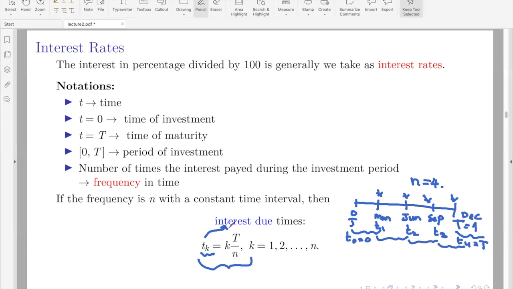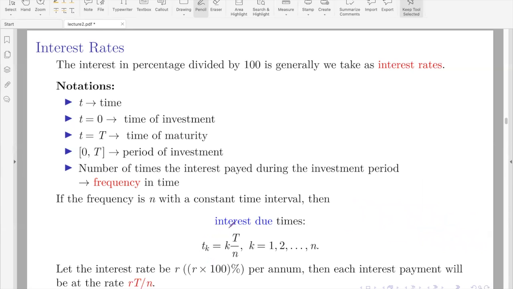Whoever is the borrower, they will pay the interest at every time Tk. Let the interest rate be R. As I told you, whenever we say interest rate is R, it means we always denote it by dividing the interest given in percentage by 100. So when I say R is the interest rate, it means the interest is paid in percentages R into 100.